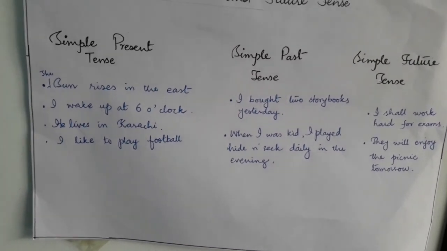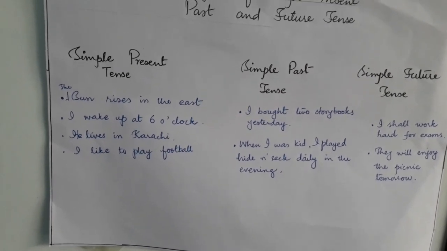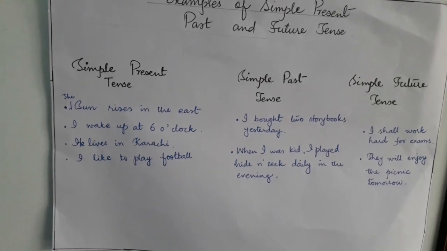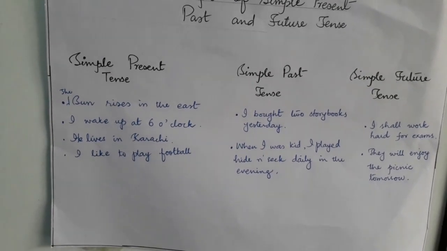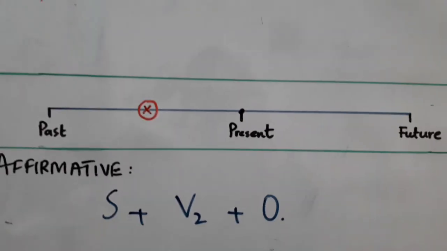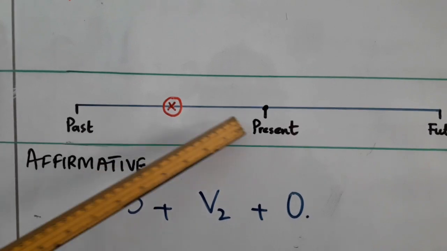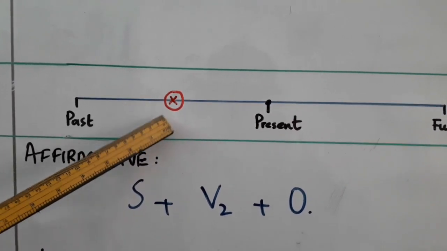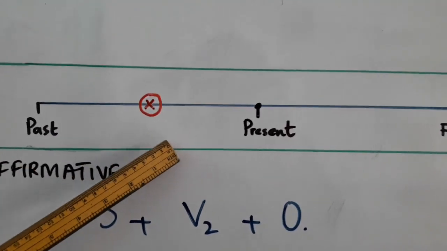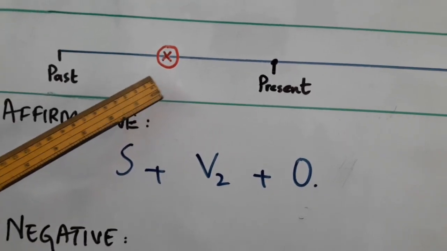And when we discuss past habits, then we can say, when I was a kid, I played hide and seek daily in the evening. This is your past habit. Now let us explain simple past tense through the timeline. You can see in the timeline that any action that is done before present time comes in simple past tense. Hope you have understood well through the timeline.